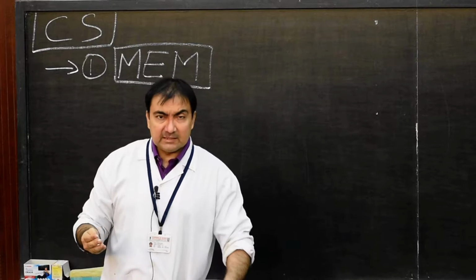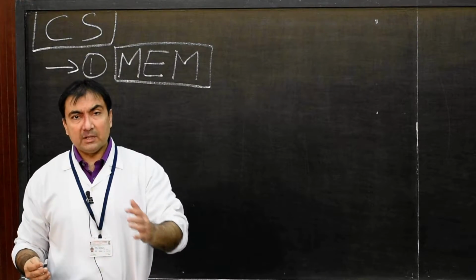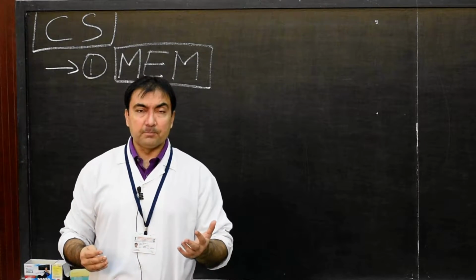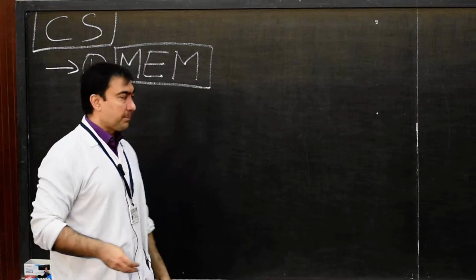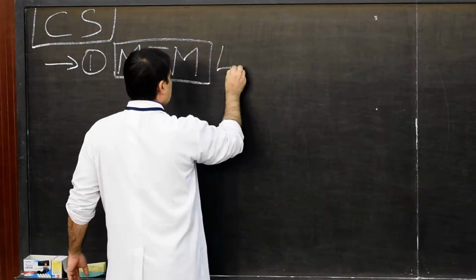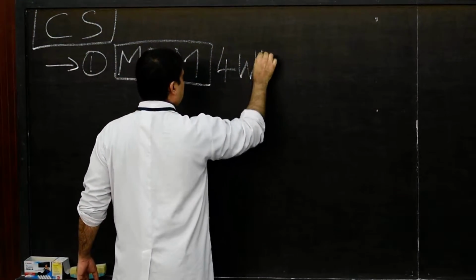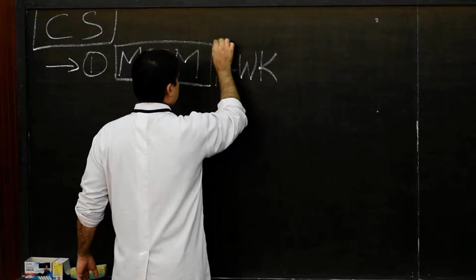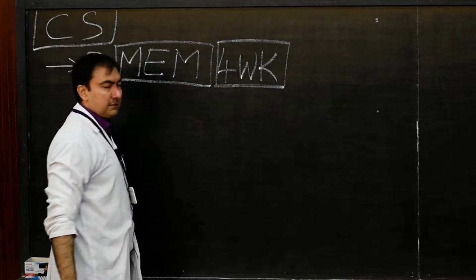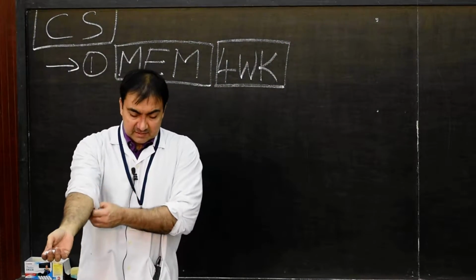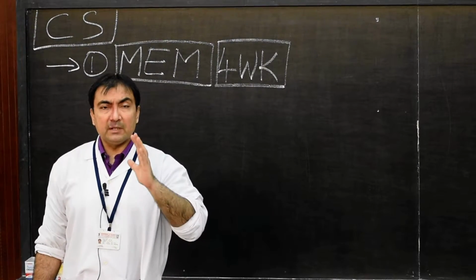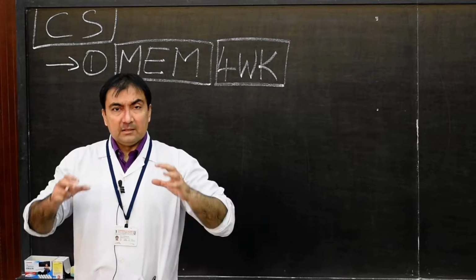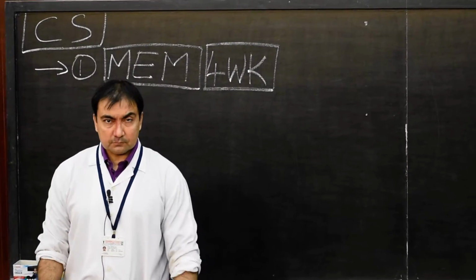So after the disappearance of cardiac jelly, the entire myocardium, the musculature of the heart, will develop. And it will develop as early as the 4th week of development. In the 4th week of the embryonic stage, there will be development of cardiac muscle fibers. As a result, the heart will start beating.